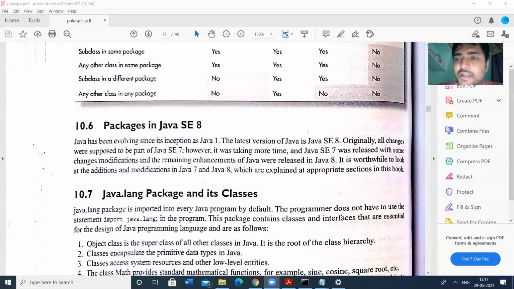By default, these packages are automatically imported into our program, so you need not write the import statement, that is import java.lang. For every program, we are not writing that. So we can directly access those methods.